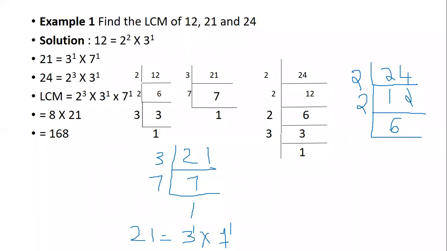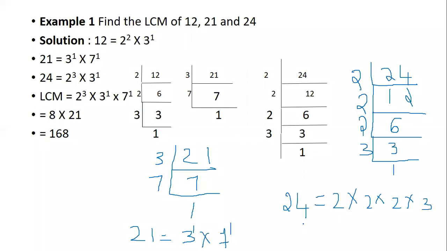Now how do I factorize 6? Again 2, not 3 twos, 2 threes are 6, because 2 will come here. Then last, now 3 is my number, so 3 ones are 3. Now how can I write the factors for 24? 2 into 2 into 2 into 3. Now instead of writing 2 into 2 into 2, I can say them as 2 cube.